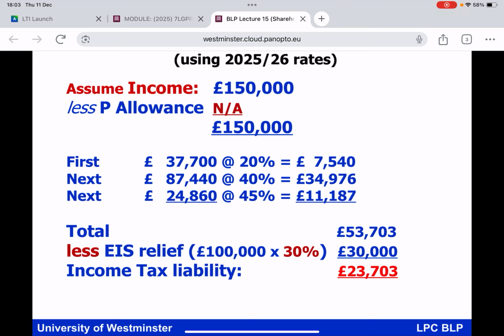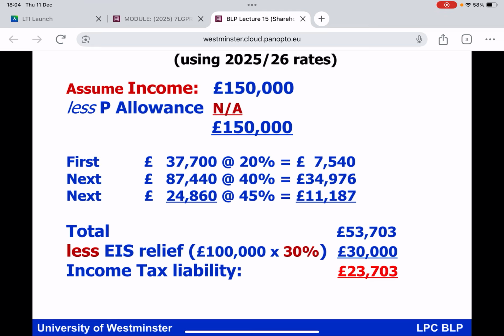But if this individual has made a £100,000 cash investment into the EIS qualifying company, we have said, have we not, that you can make a deduction off your income tax bill being 30% of the amount of your cash investment. Now, 30% of the amount of your cash investment of £100,000, there is the £30,000, that's 23,703. And look at the way it has come down. And that the deduction is being applied at the back end of the calculation. Now, you've got to keep the shares in the company for at least 3 years, because if you don't, all bets are off, and this income tax relief will be withdrawn.